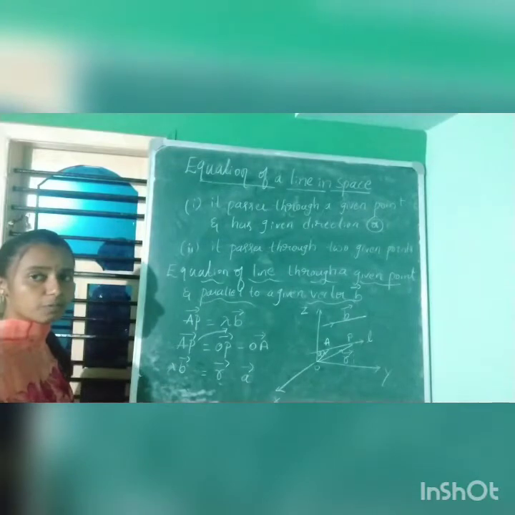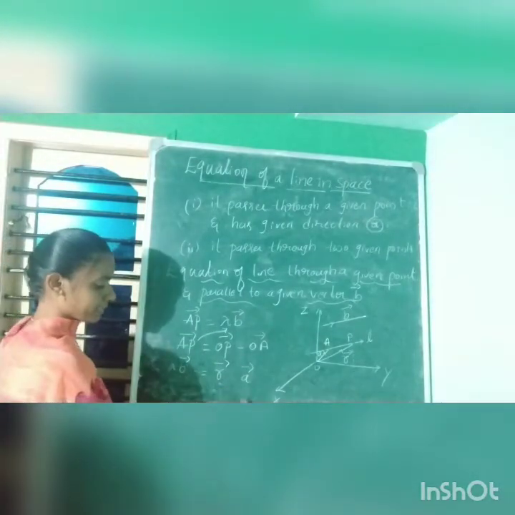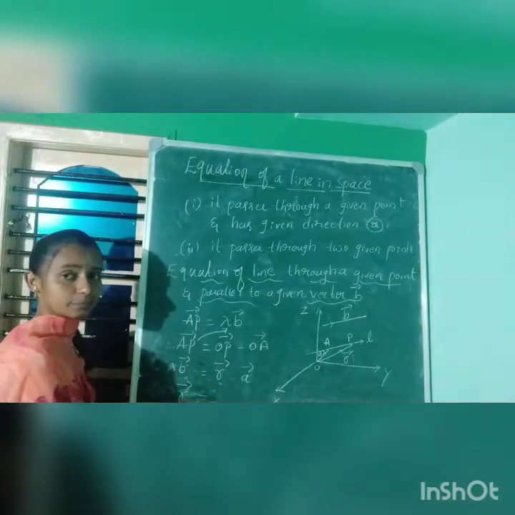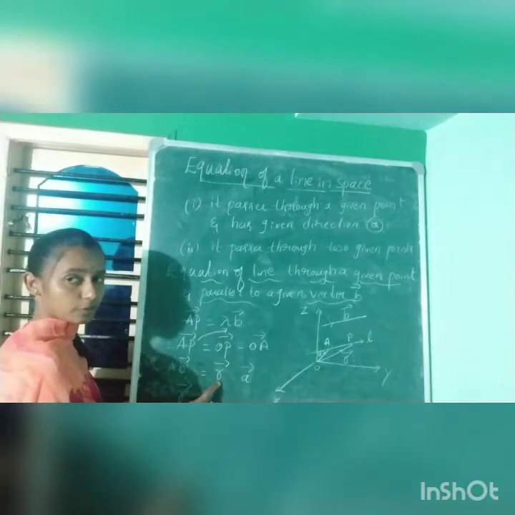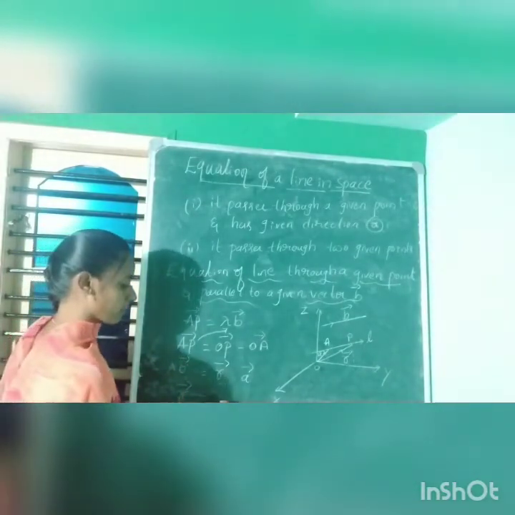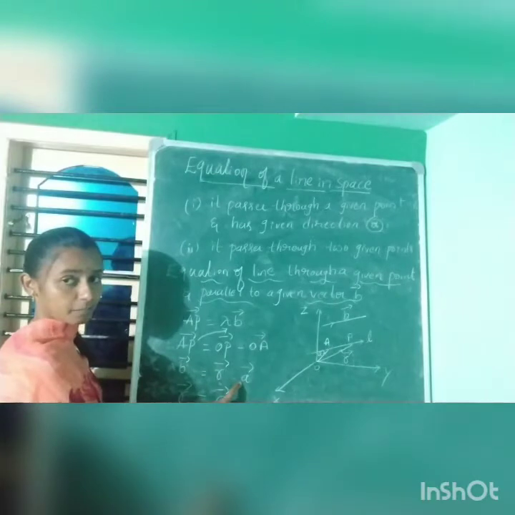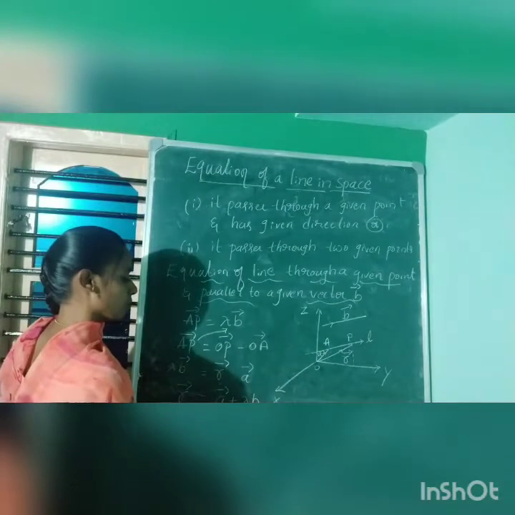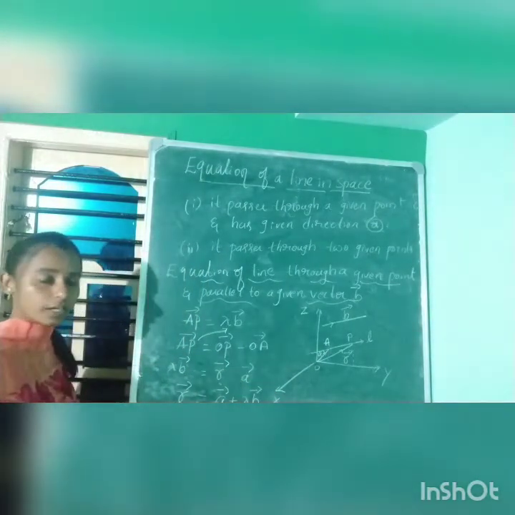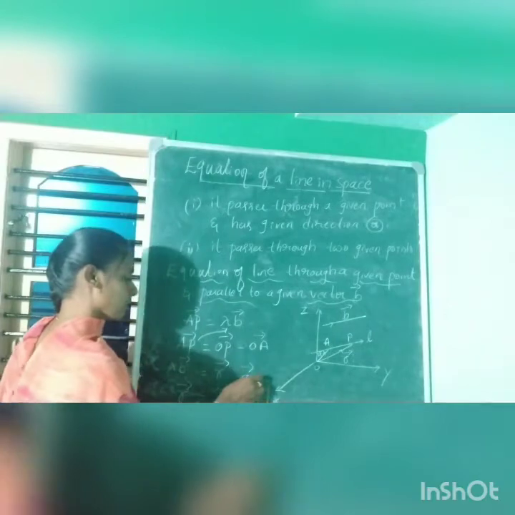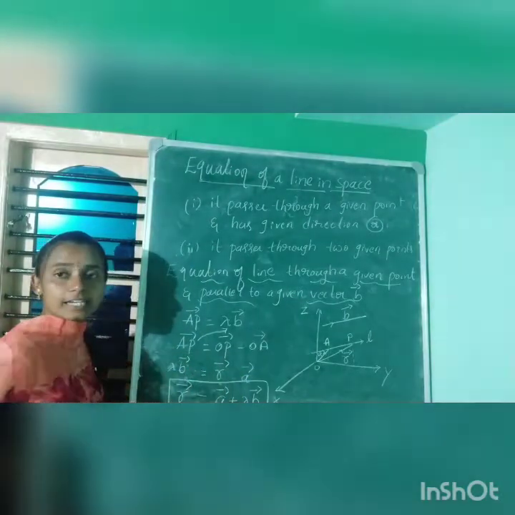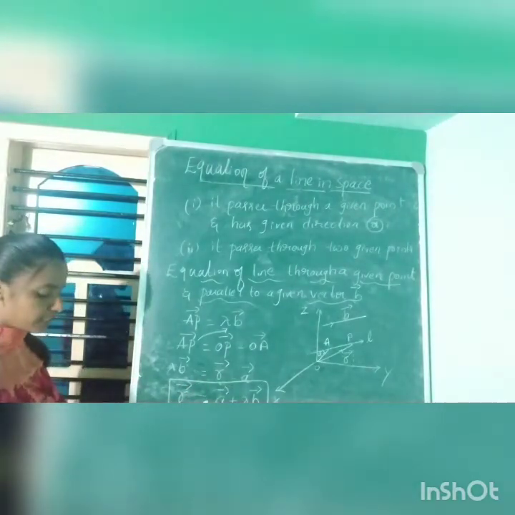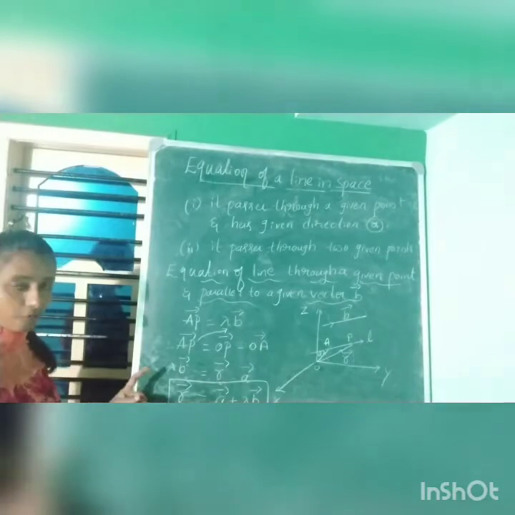Okay. So if you simplify this more, I'll just keep the vector R. You can call it the position vector. If I keep only this positive term here, we can write vector A. If I take minus A to this side, it will be a plus. So vector A plus lambda into vector B. This we can call the equation of a line in vector form. So this is the equation of a line in vector form.